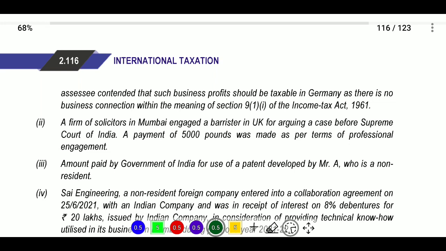And we see the income is included in the total income of the non-resident. Regardless of whether a resident place of business is there or not, it will be taxable because of the nature of technical services. Technical services is taxable in India by virtue of section 9(1).